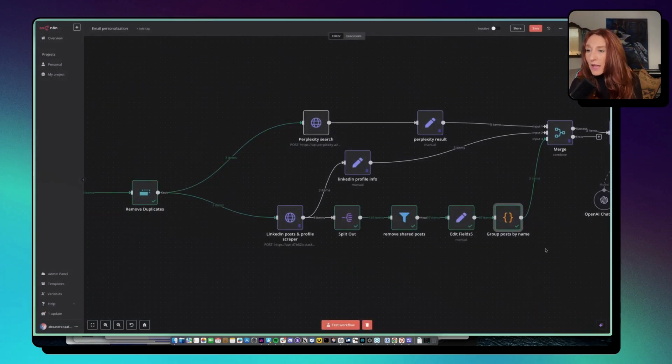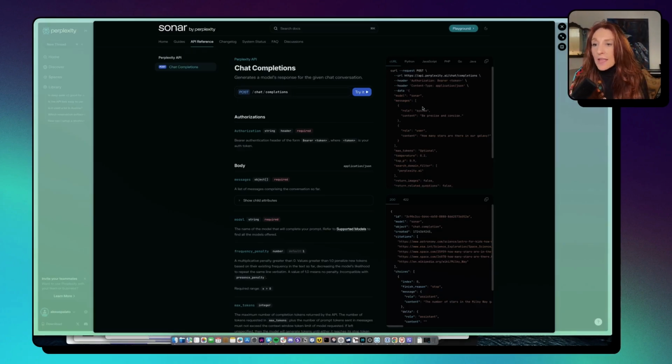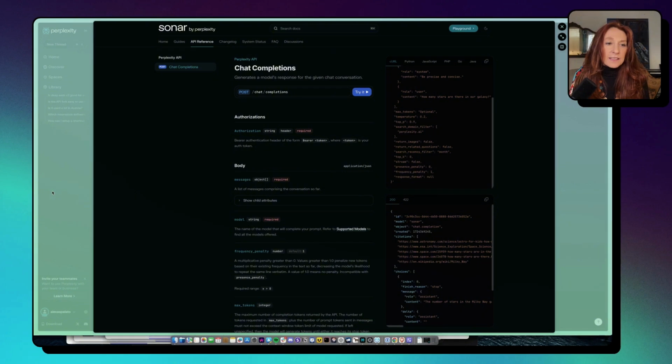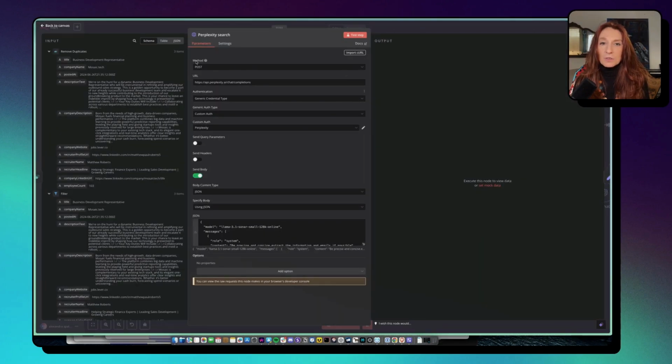After that, we are going to merge all that, and we also do a Perplexity search on the web about this. So this is the documentation about Perplexity. You have copied the curl, and then here, okay, give me everything. I have my token too.